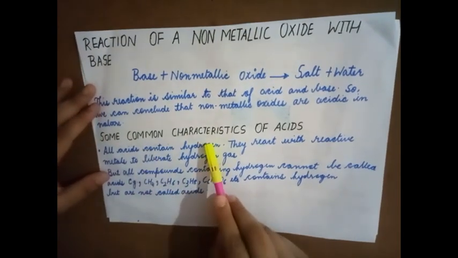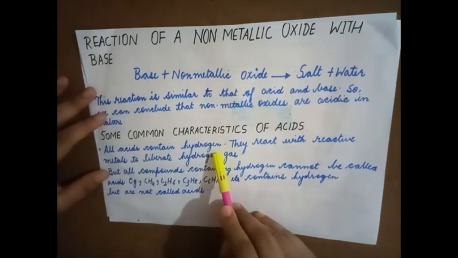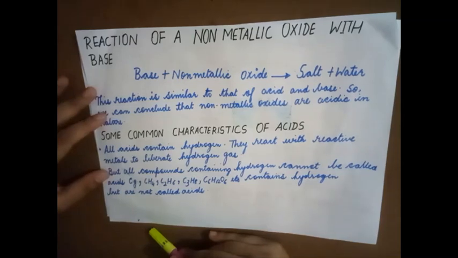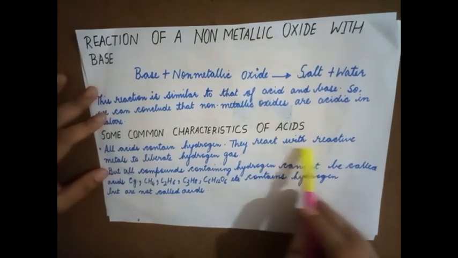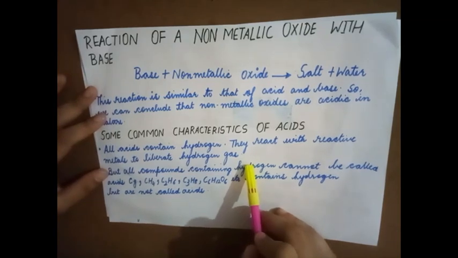Some common characteristics of acids. All acids contain hydrogen. For example, you have your HCl, H2SO4, HNO3. So these all have hydrogen. They react with reactive metals to liberate hydrogen gas.